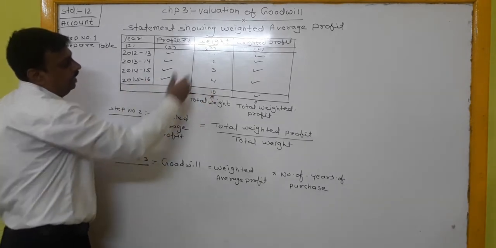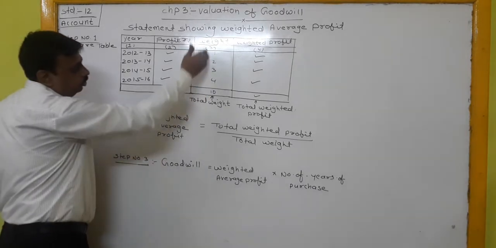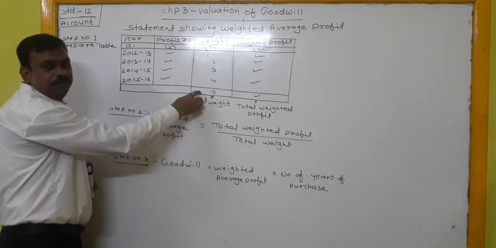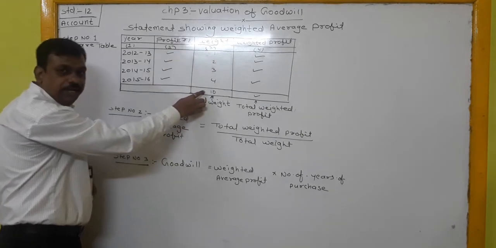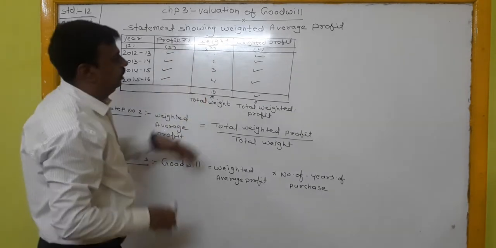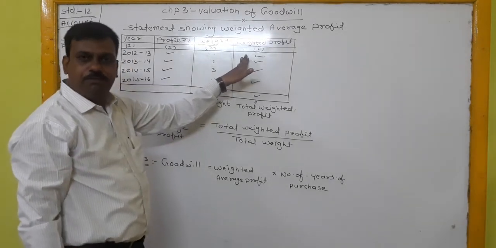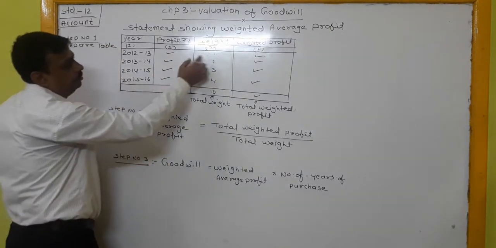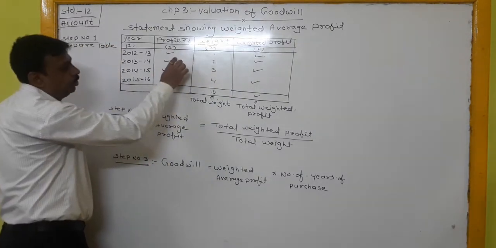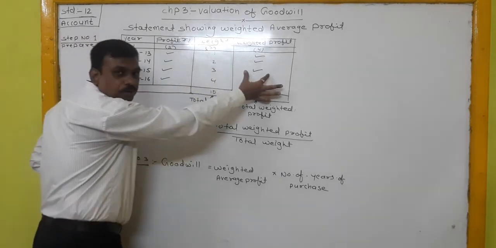After writing the weights, we total the weights. The total weight is 10, meaning the total weight of all the years is 10. Next, column number 4 is weighted profit. We multiply profit by weight, meaning column number 2 multiplied by column number 3, and we get the answer in column number 4.